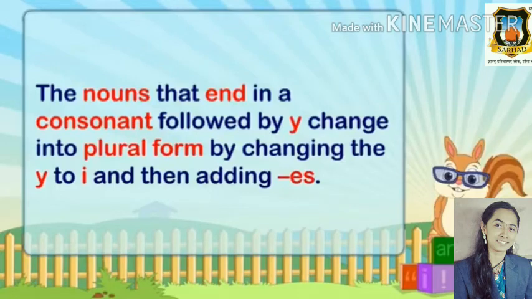The noun that ends in a consonant followed by y changes into plural form by changing the y to i and then adding es. So some words ending with alphabet y, and before y if there is consonant, we will remove that y and we will add es to that word.